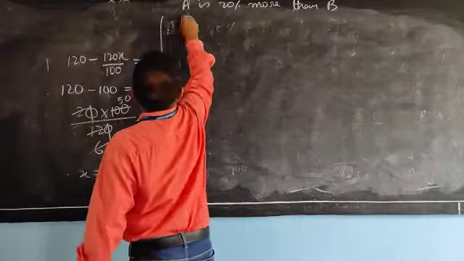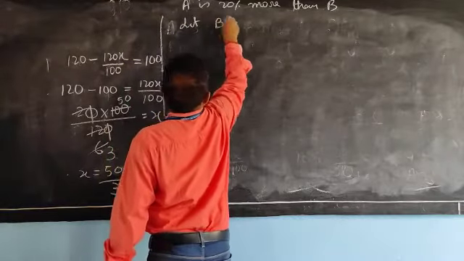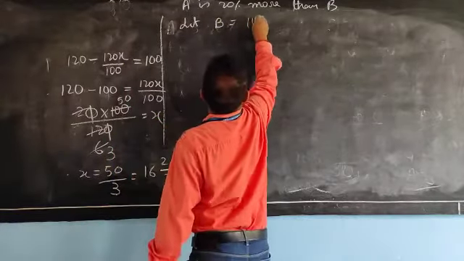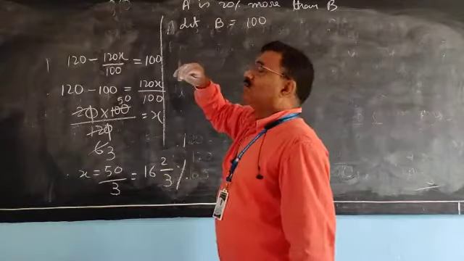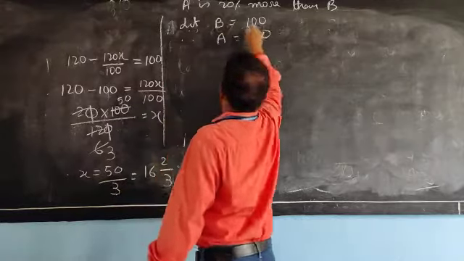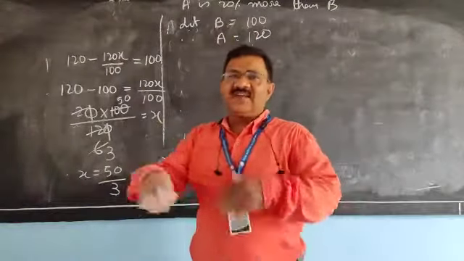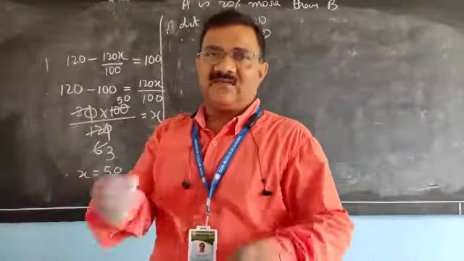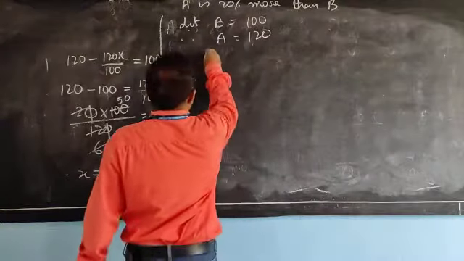That part is clear. Let B be equal to 100. And A is 20% more, therefore A will be 120. Now for percentage more or percentage less, I am giving one formula.